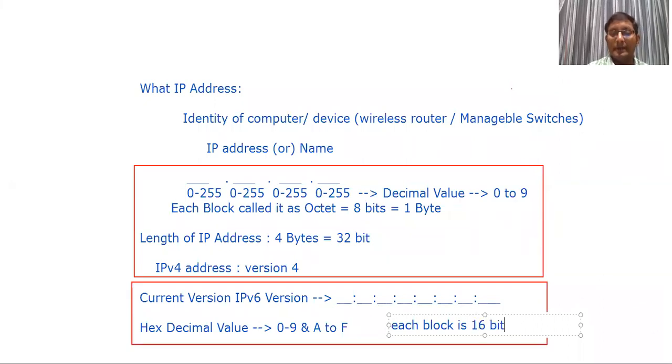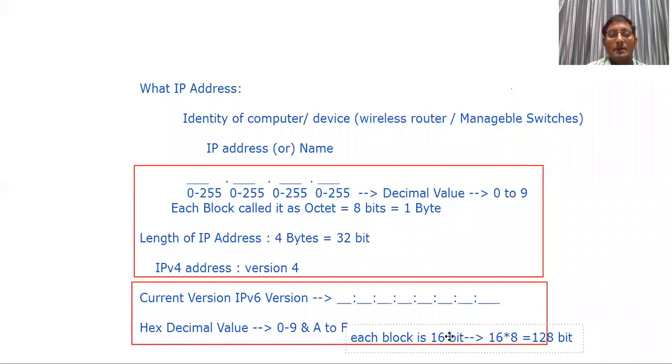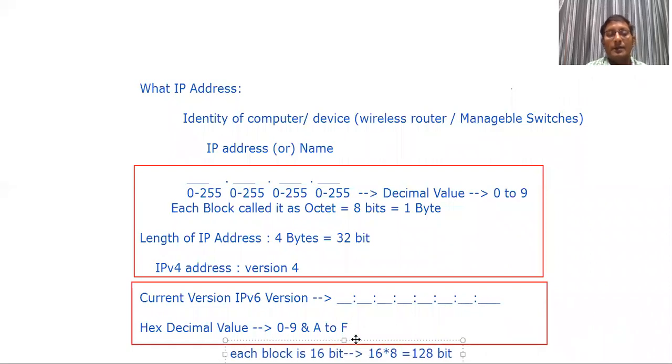Now, when you are taking 16 bit, 16 into 8, how much are we getting? 128. That's the reason it is 128 bit. So IPv4 is 32 bit, IPv6 is 128 bit. So this is what you need to know, that each block is 16 bit and 16 into 8 is 128 bit.